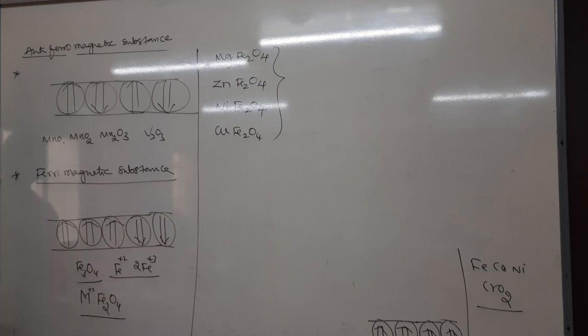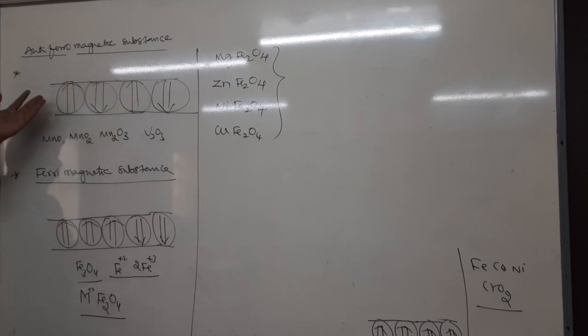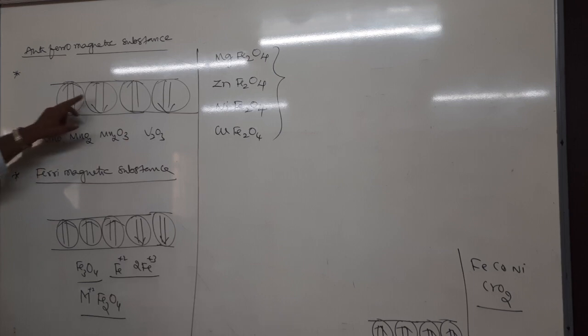See, the difference between antiferro and ferri: both have domain structures. But in the case of antiferro, opposite to ferro, right, there is an equal number of clockwise and anti-clockwise domains. As a result, what happened? They mutually cancel, because the magnetic field produced by this domain is equal to that of this domain, but they are opposite.